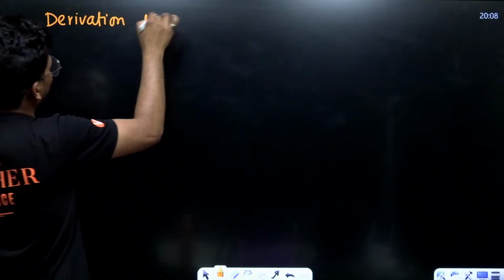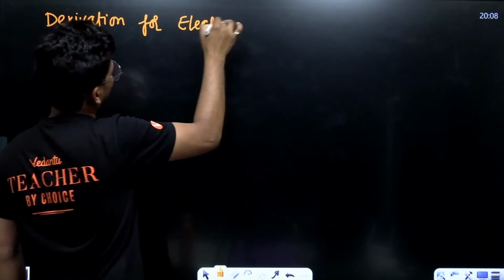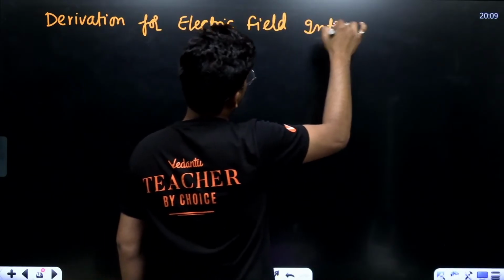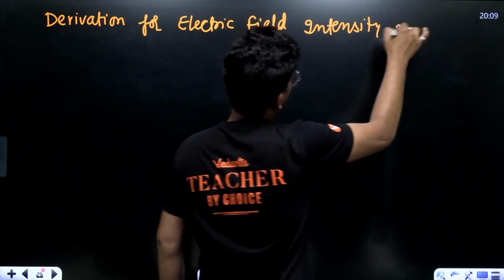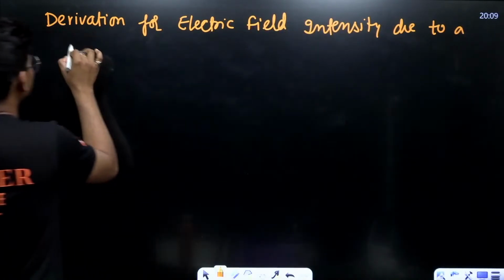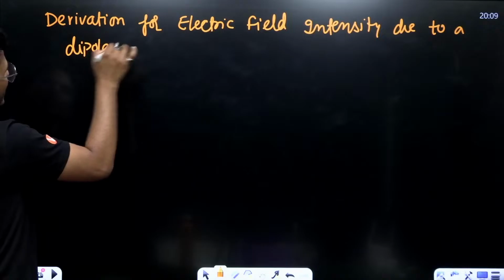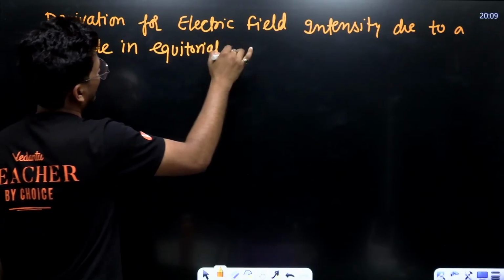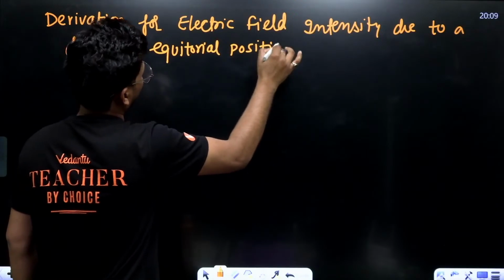Derivation for electric field intensity due to a dipole in equatorial position. Let's start.